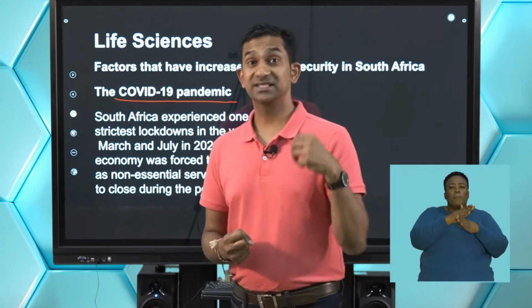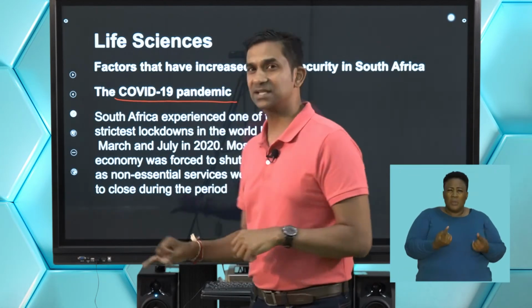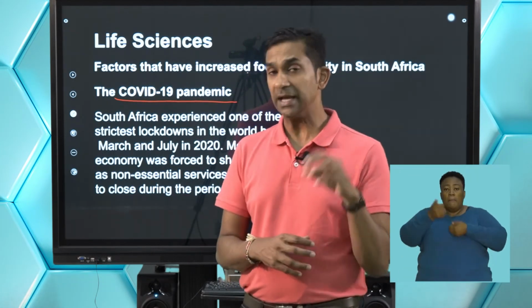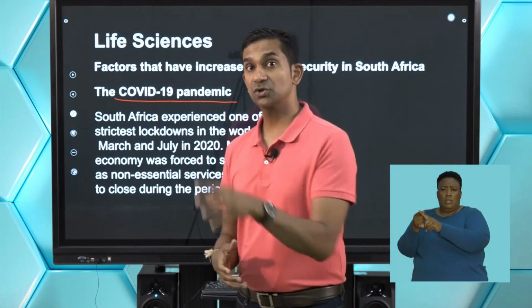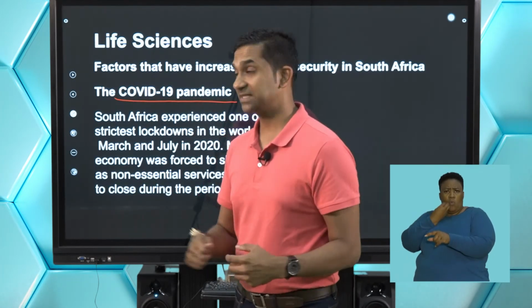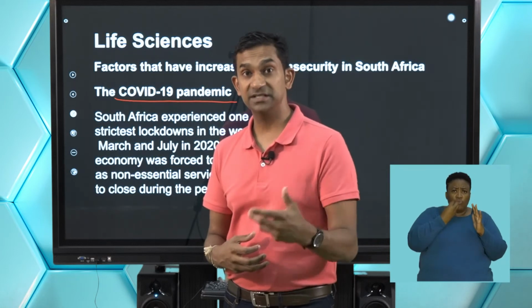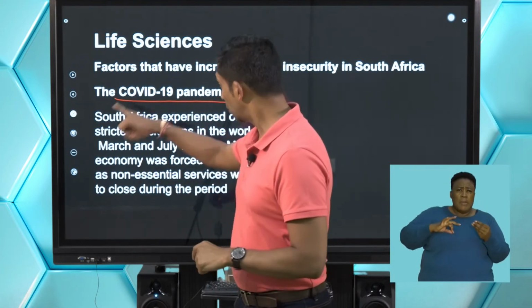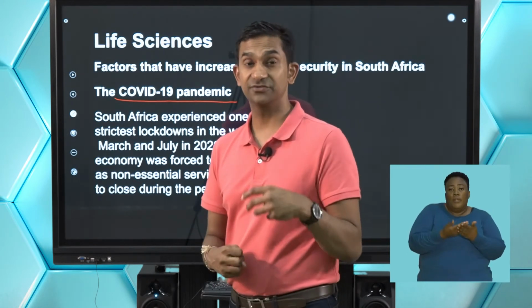We know that this has affected the livelihoods of many people in terms of affordability. We know that there are many workers that have not been able to return to work. And so it also has impacted on farmers that require laborers to carry out their hard, intensive labor. So from a production perspective, to affordability, to consumption of food, the pandemic has significantly affected us. Think about the financial impact that lockdown has had on the availability of funds and people earning an income. So that also has affected the availability of food and security of food in the context of South Africans consuming food.